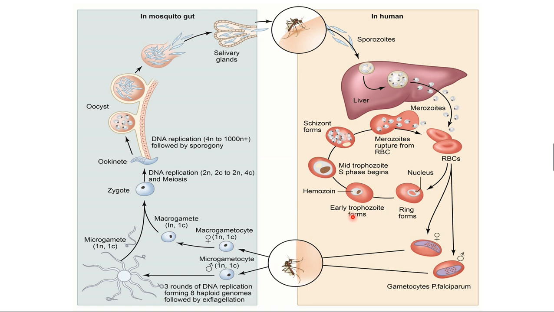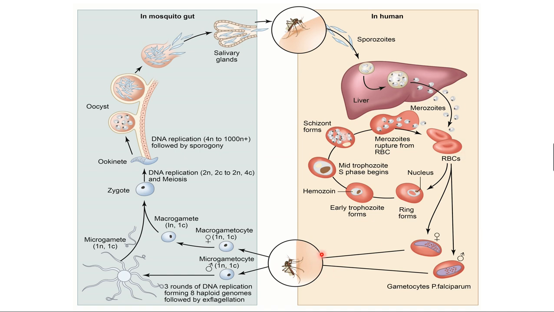Hemozoin is nothing but the toxin which is collected inside the RBC, and you can see when the trophozoite is converted to the schizont stage, it once again divides repeatedly and produces merozoites. Merozoites rupture and are released from the RBC. When there is rupture of the RBC, the hemozoin toxic substance, that white colored pigment, is also released. So the release of hemozoin toxin by the rupture of the RBC is what causes high fever in malaria. So this is the life cycle of Plasmodium.